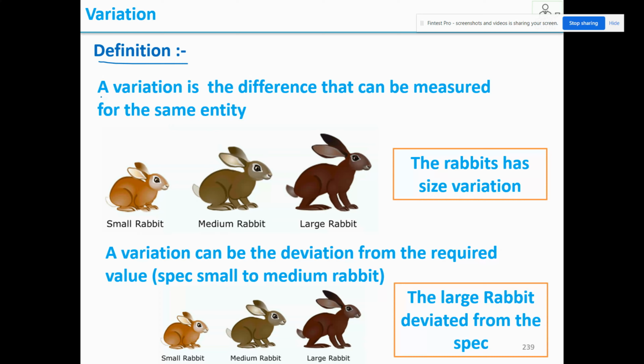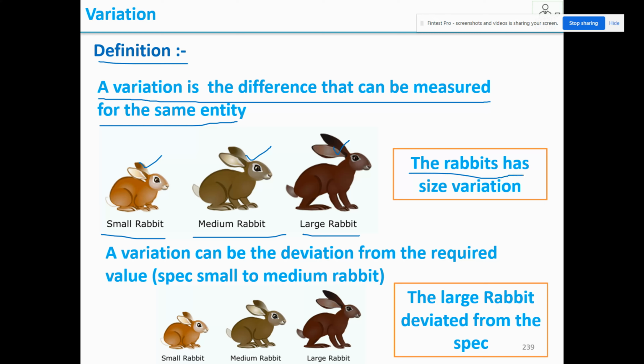This is a definition for variation. A variation is a difference that can be measured for the same entity. The entity is the same. Example here, the rabbit is the same. What is the variation? The size is the variation. So this we can say is a small rabbit, this a medium rabbit, and this a large rabbit. The rabbit has a size variation, and the variation can be measured here.